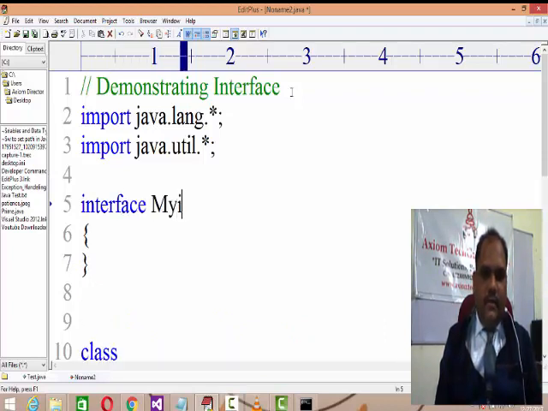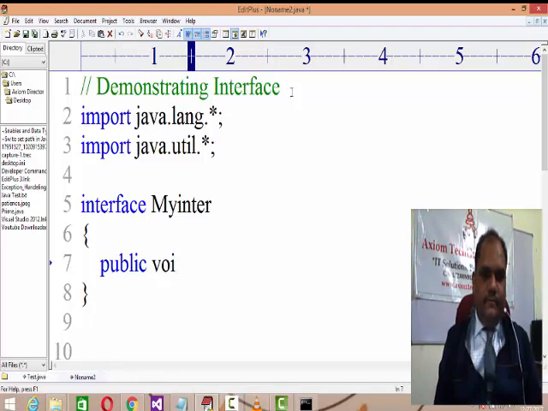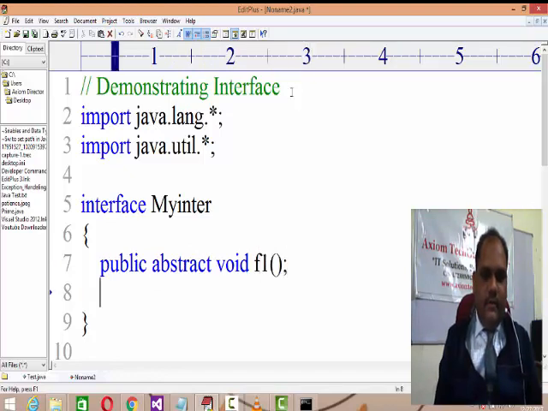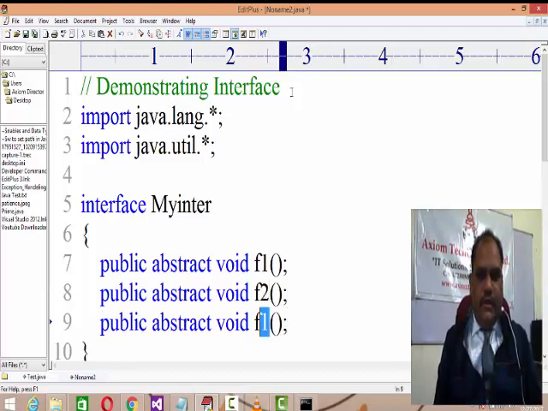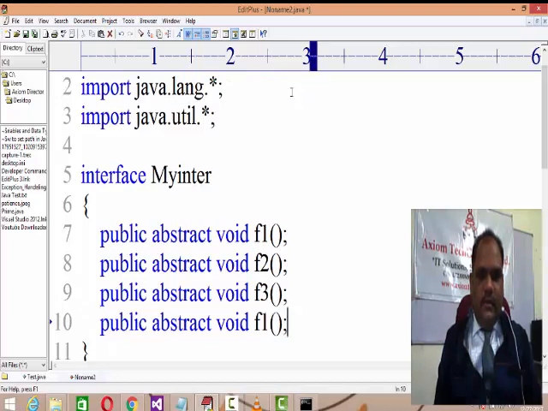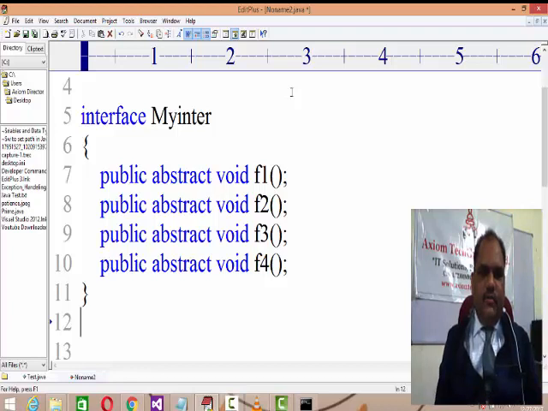Maybe my interface is an interface, and it gives you the abstract methods: public abstract void f1, public abstract void f2, public abstract void f3, public abstract void f4. Because every method in an interface is of abstract type. It won't consider the defined methods.